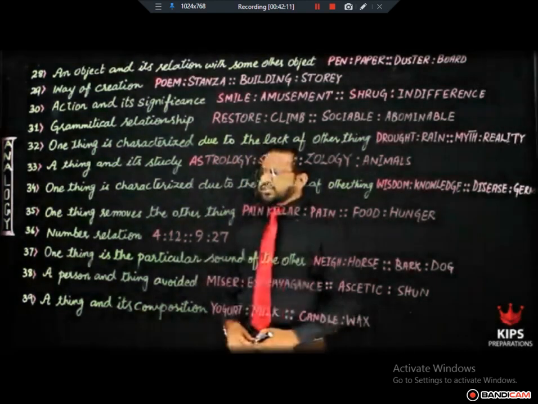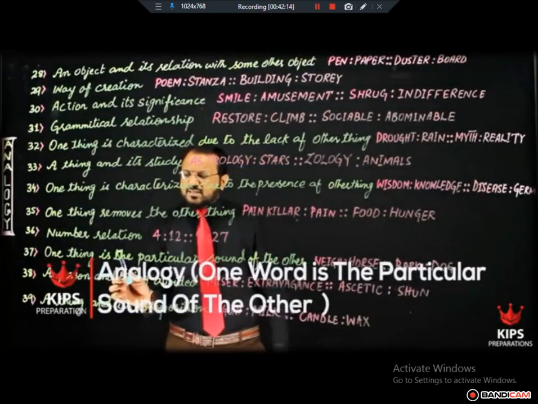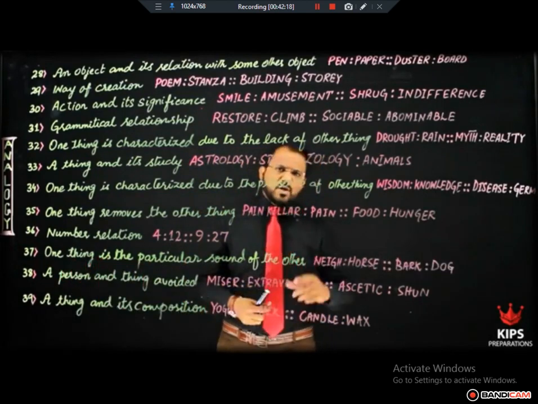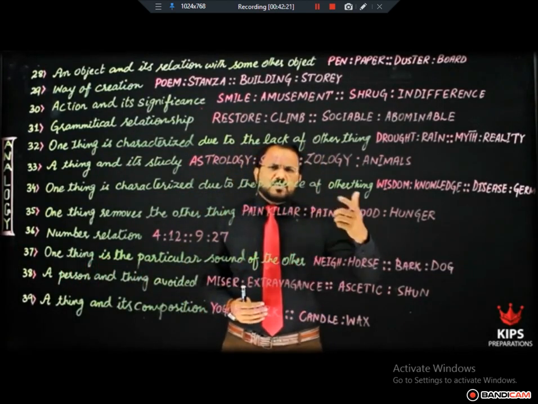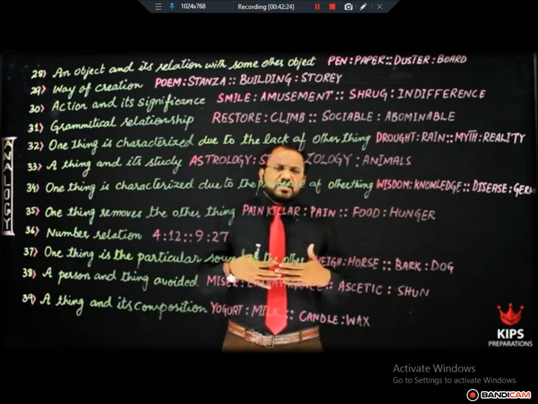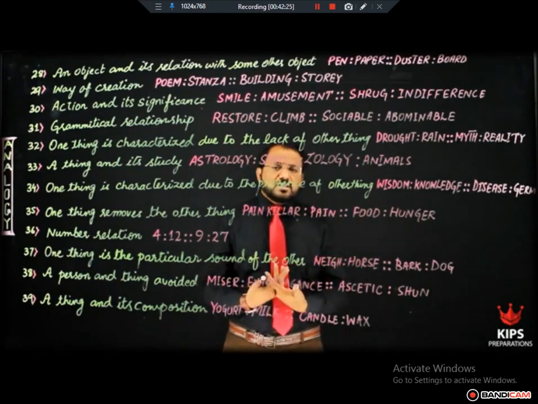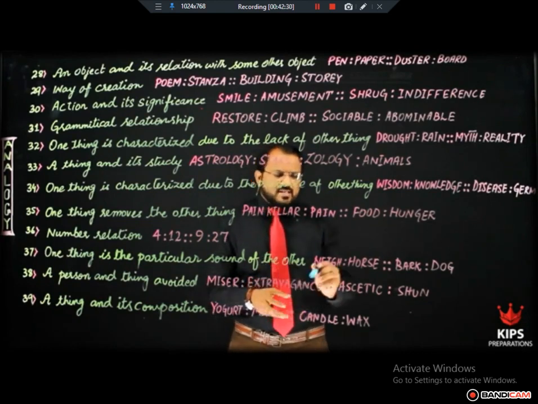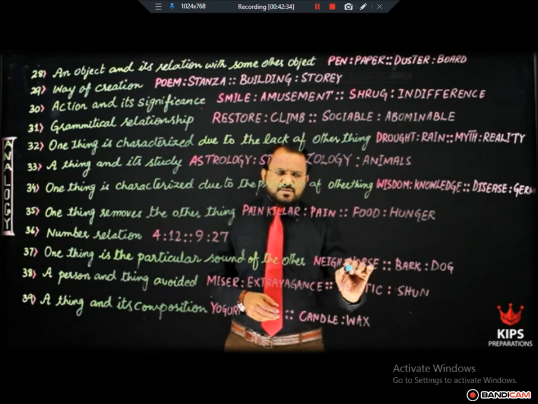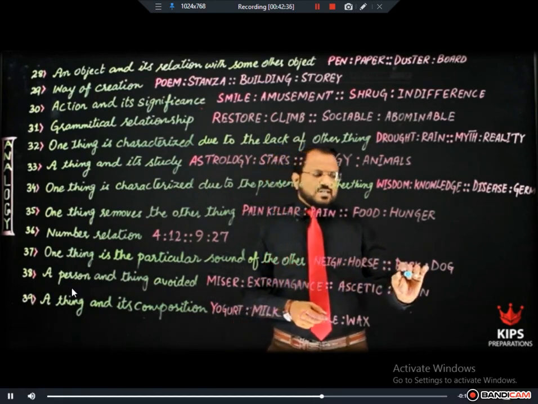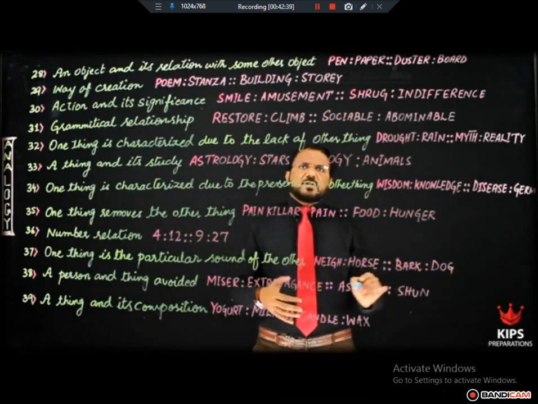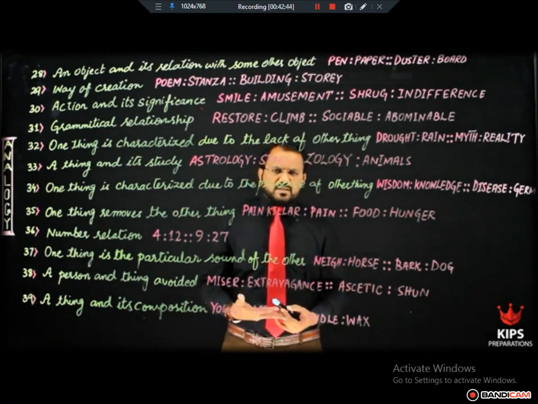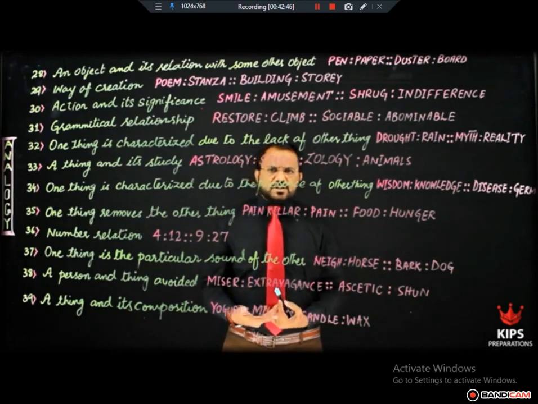37th relationship is one thing is the particular sound of another thing. In this kind of analogy pair of words, one word is the name of an animal or bird, stuff like this, and the other word will signify the sound produced by that animal. For example, neigh is the sound produced by a horse. For example, bark is the sound produced by a dog. For example, low, L-O-W, is the sound produced by cattle. Mew is the sound produced by a cat.